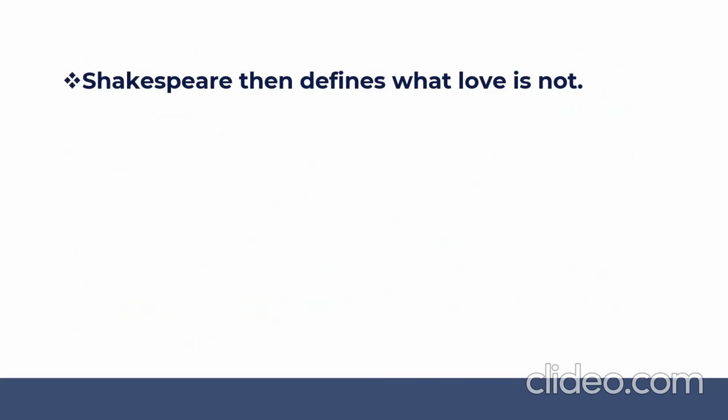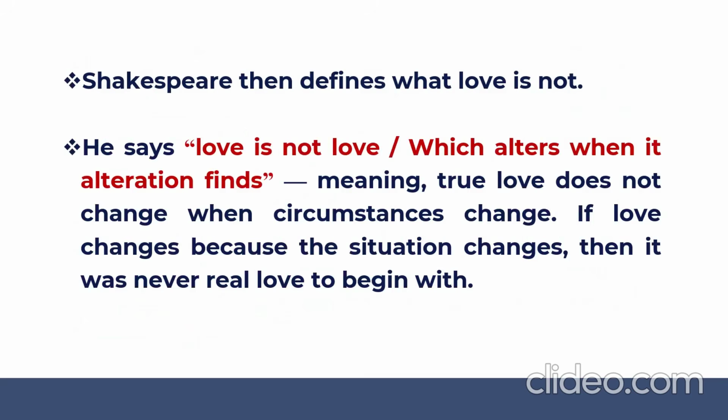Now, Shakespeare then defines what love is not. So far, he has told what love is. Now he defines here what love is not. He says love is not love which alters when it alteration finds. That means true love does not change when the circumstances change. If love changes because the situation changes, then it was never a real love to begin with.